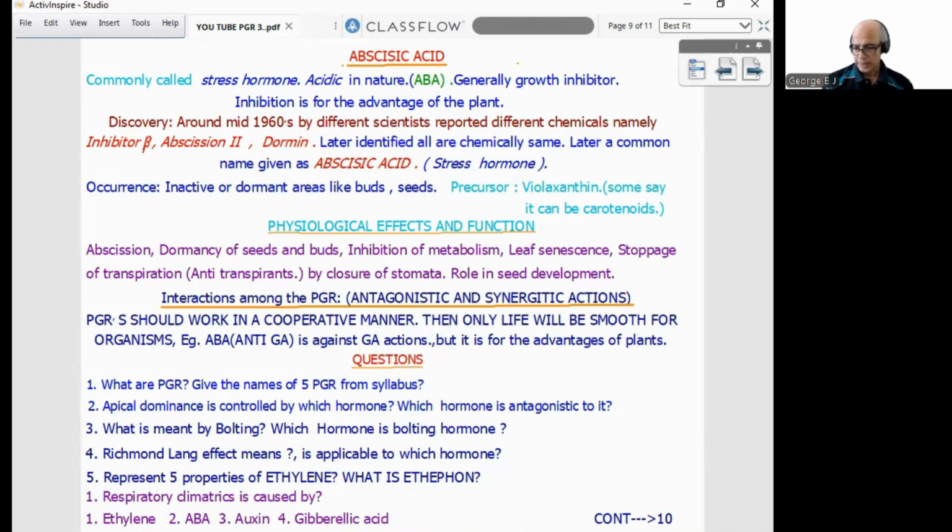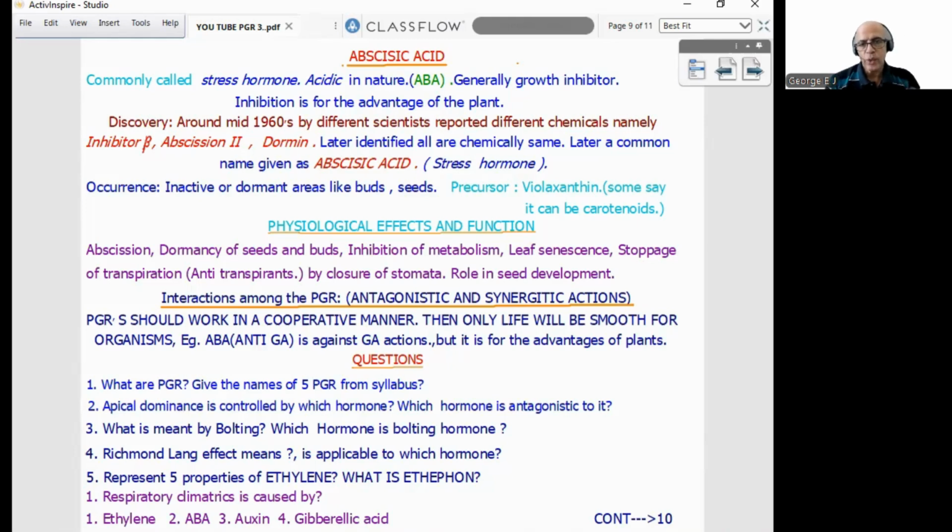Now comes the last aspect, interaction among the PGR. Two ways hormones can interact. One is together, that is called synergistic. So for tissue culture, auxin, cytokinin. For root nodule formation, auxin and cytokinin.